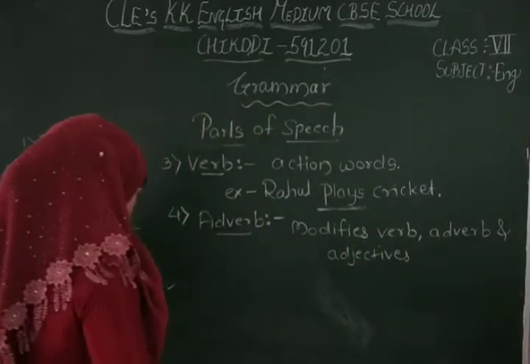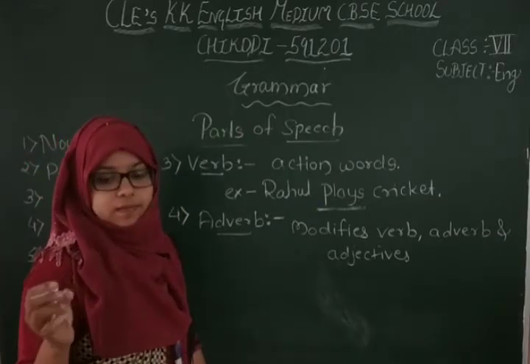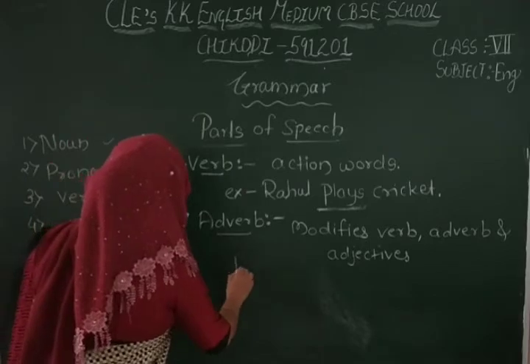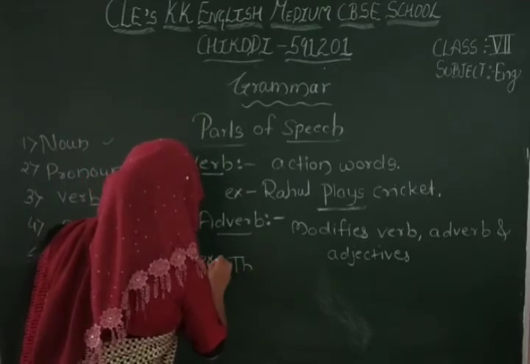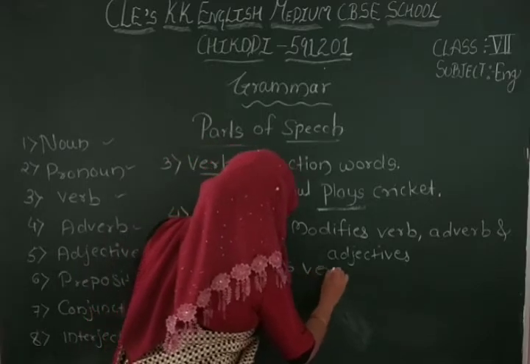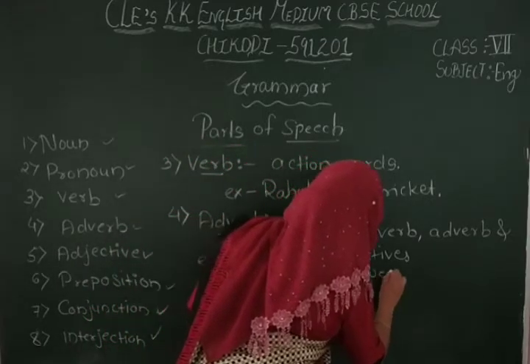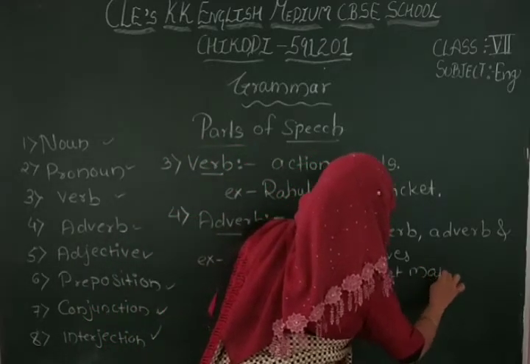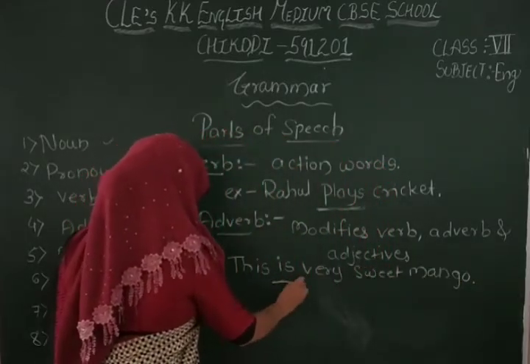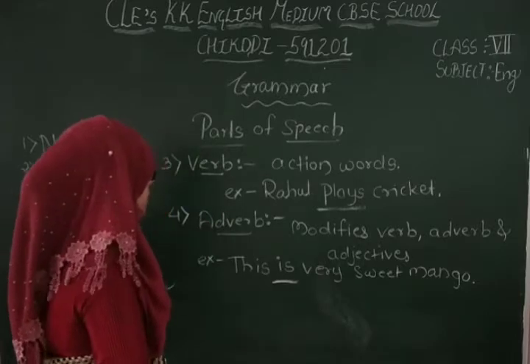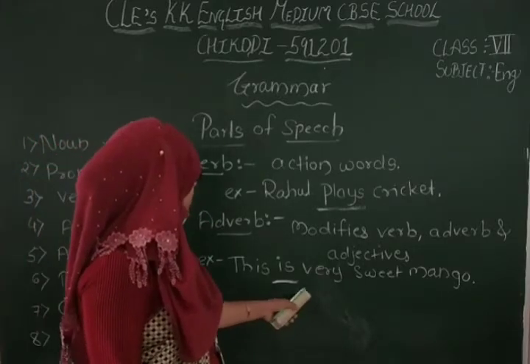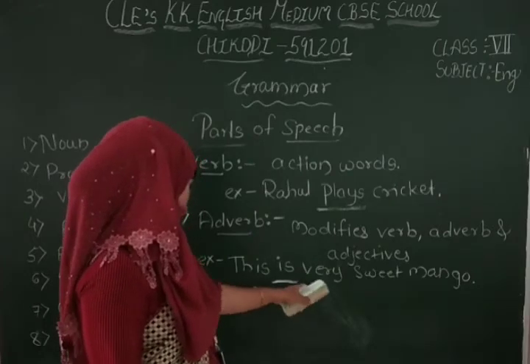Or simple example, see, this is very sweet mango. This is very sweet mango. So here verb, which is verb? Is. Is verb here, helping verb. So this is mango, you can say, but I told here very sweet. Very sweet, why?